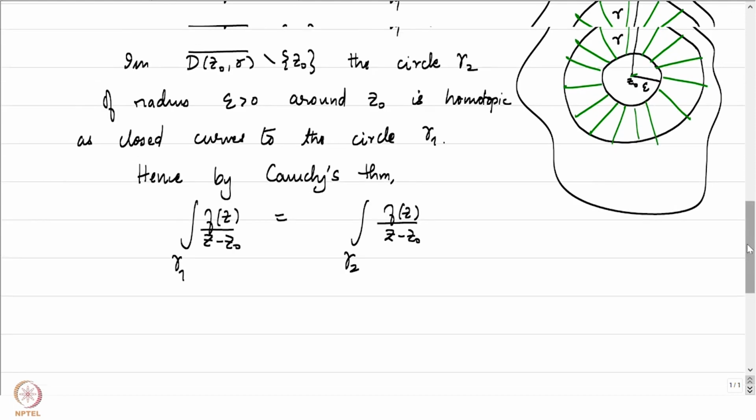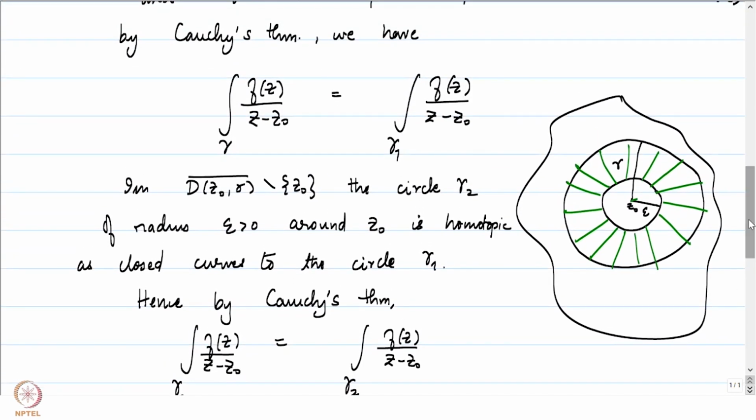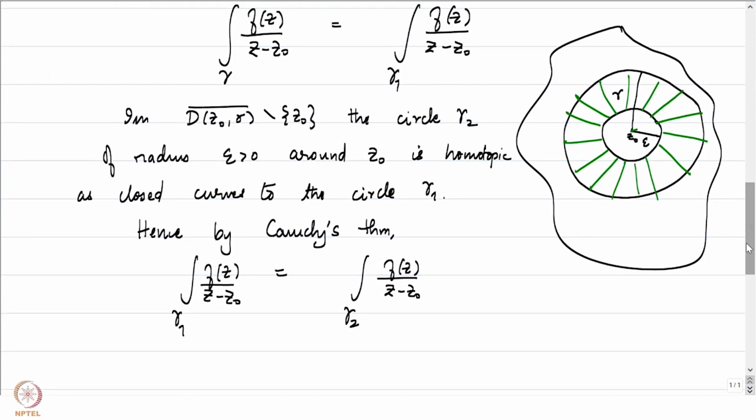Notice that in a neighborhood of the closure of the disk of radius r around z naught minus the point z naught, f of z by z minus z naught is again a holomorphic function. This is in fact a holomorphic function on omega minus z naught. The homotopy that we have described is also a homotopy in omega minus z naught.